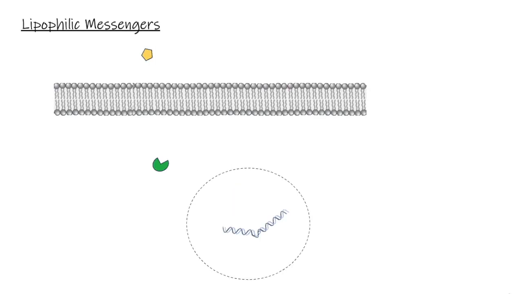Now realize with lipophilic messengers, these are going to differ from hydrophilic messengers in that they can cross the cell membrane, and when they do so, they're going to bind to cytoplasmic or to nuclear receptors. In this case, the lipophilic messenger receptor complex will translocate to the nucleus, if it's not already there, and it will bind to a portion of the DNA. Here, it acts as a transcription factor to regulate gene expression.